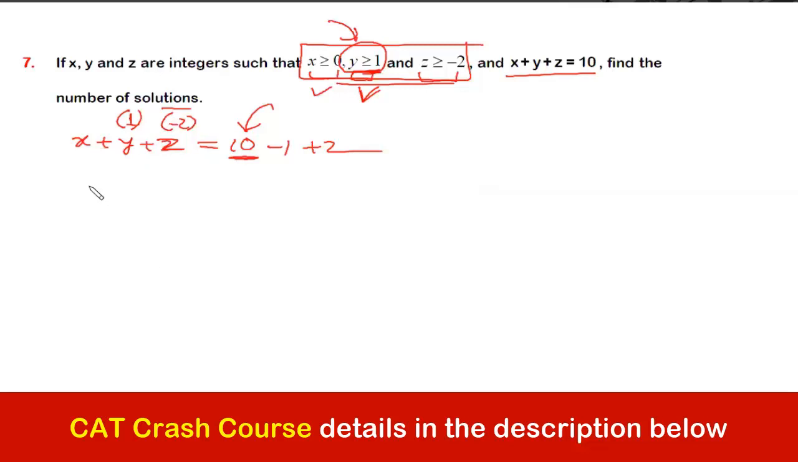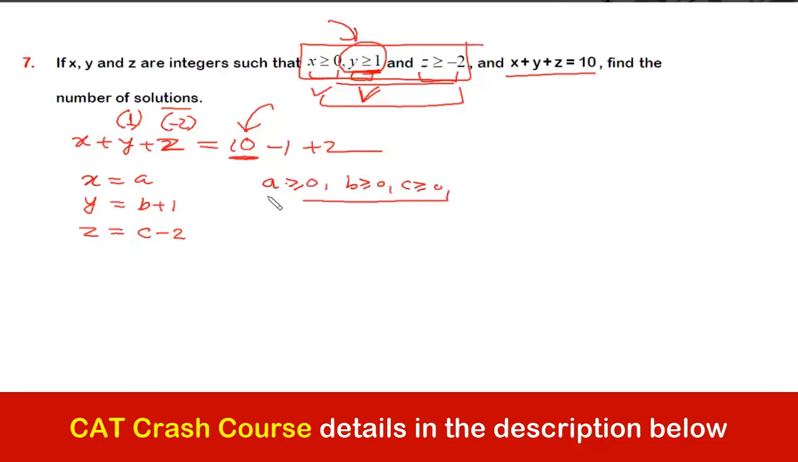Okay, let's understand it this way. Let me make it mathematical, and then I'll simulate the apple thing, right? Let me assume that x is equal to a, the value of y is b plus 1, and the value of z is c minus 2. I'm considering a greater than or equal to 0, b greater than or equal to 0, and c greater than or equal to 0, right? A, B, C are non-negative integers.